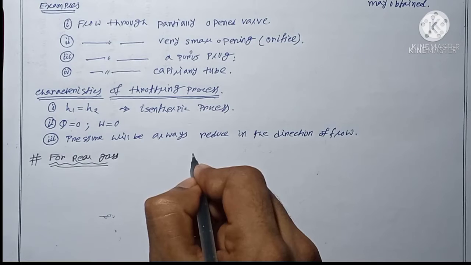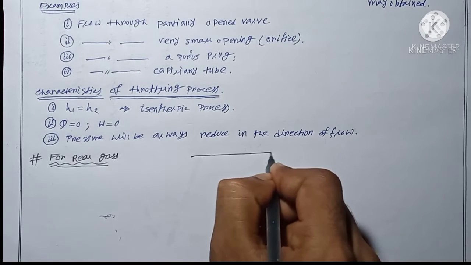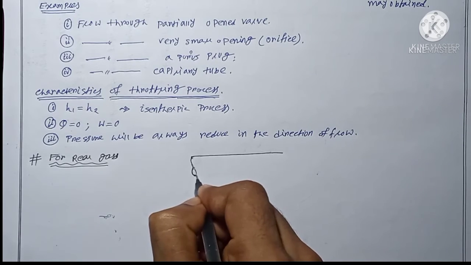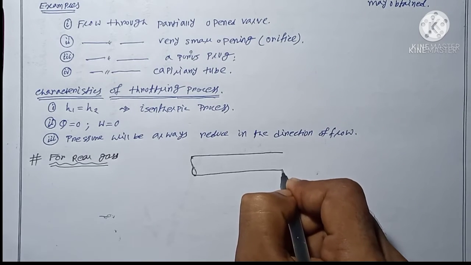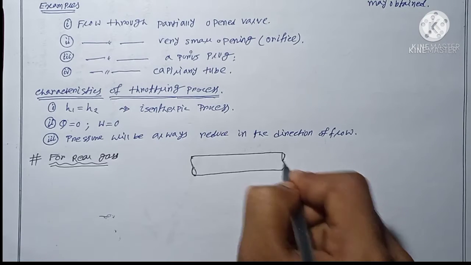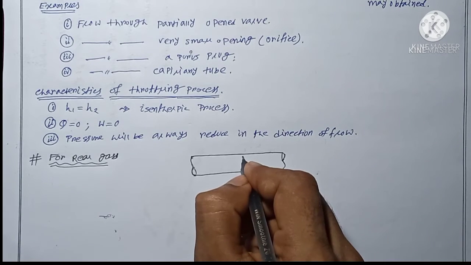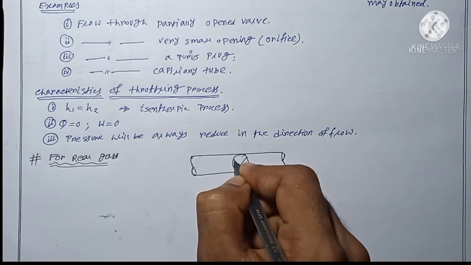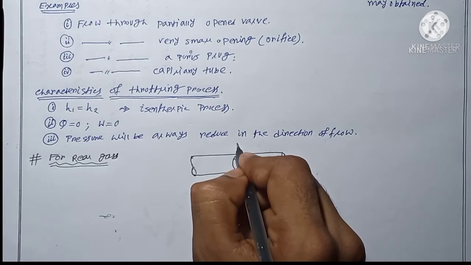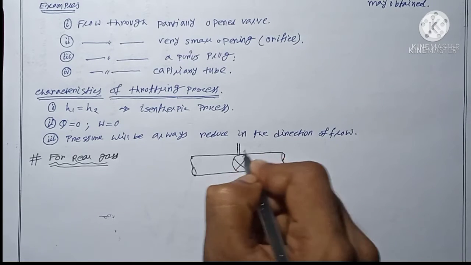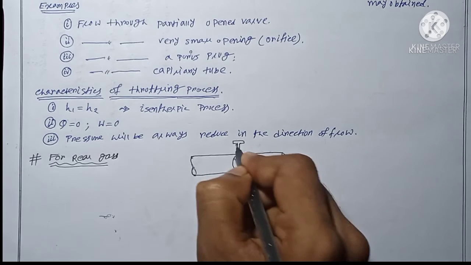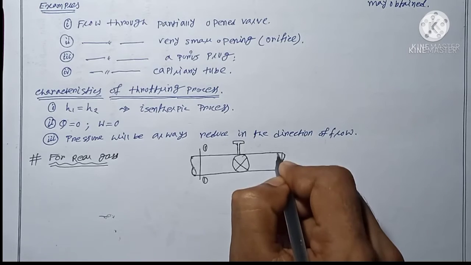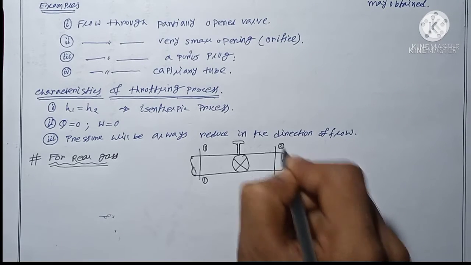Now suppose I am drawing a pipe section here. Observe, this is the sectional pipe and there is a valve, which is partially opened. Let me draw the handle of this valve. This is the valve, and we consider this section 1 and this section 2.